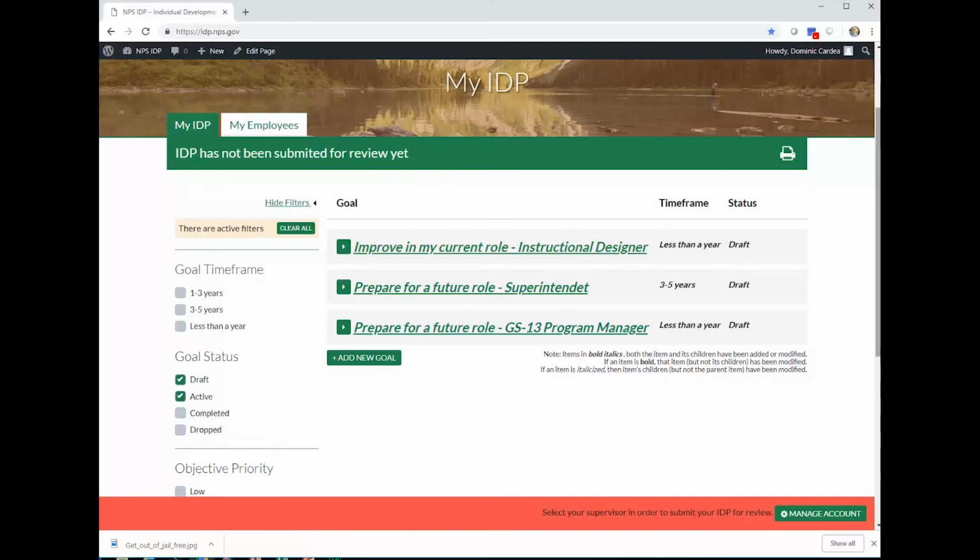You can have more than one goal in a digital IDP. You can sort these by time frame or their status. In general, it's probably best to have between 1 to 3 goals, so help break them down and make them easier to use.